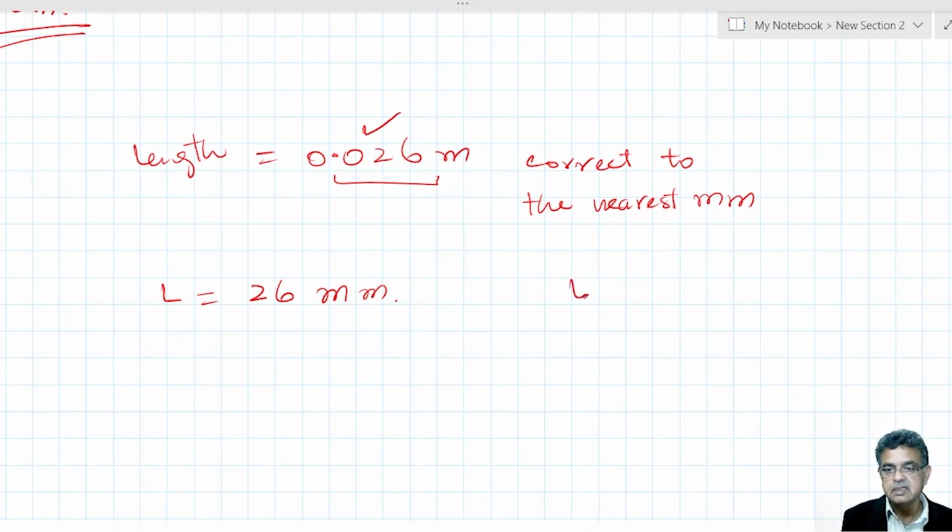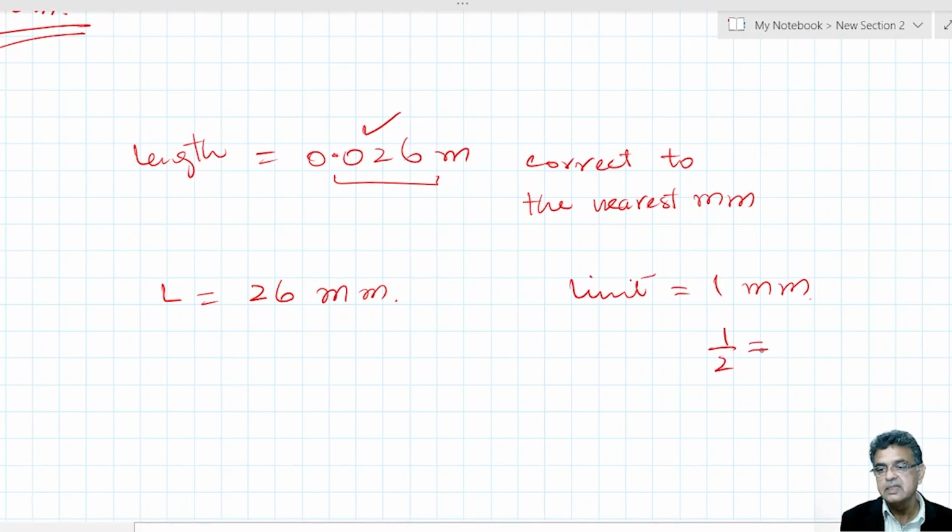That means the limit of accuracy is 1 millimeter. To find the upper and lower bounds, we divide it by 2, that means 0.5.